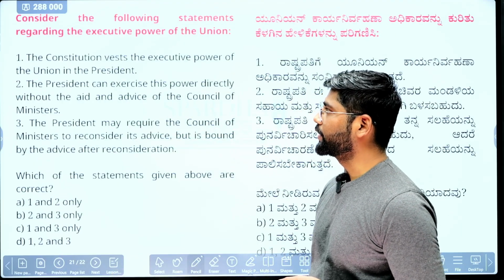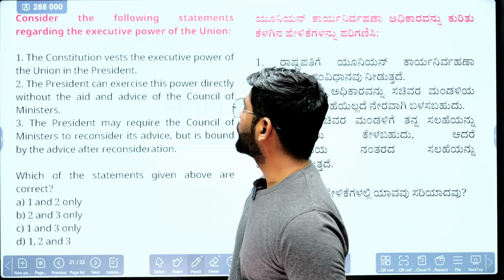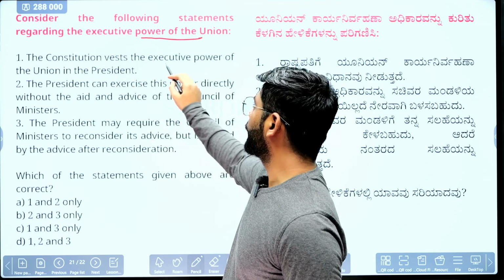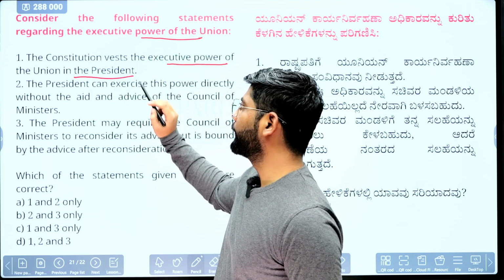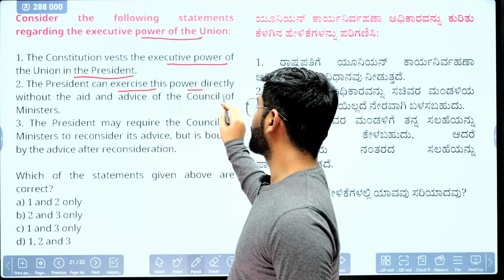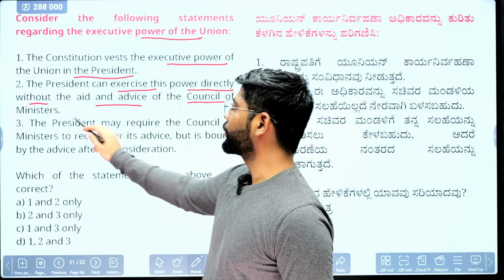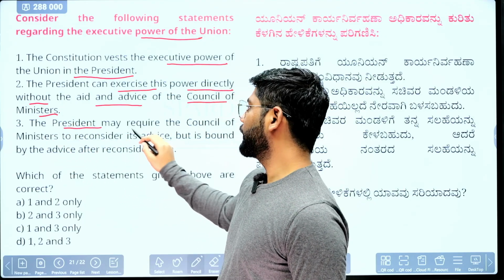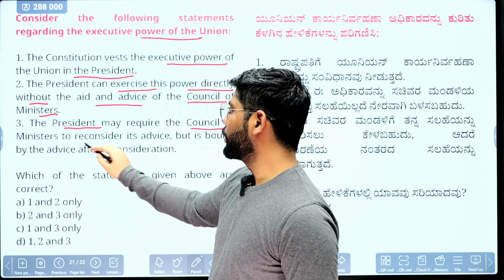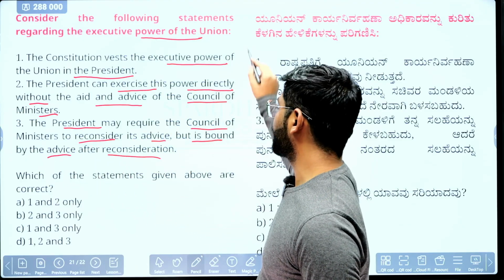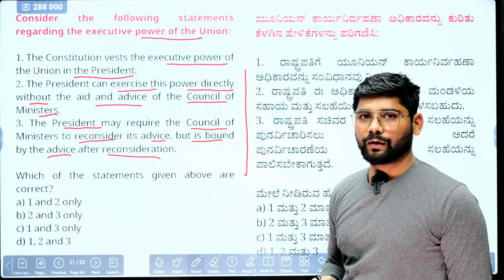This is the last question, I guess. It is about the executive power of the union. First statement says that the Constitution vests the executive power of the union in the president. Second, the president can exercise this power directly without the aid and advice of the council of ministers. Third statement, the president may require the council of ministers to reconsider its advice but is bound by the advice after reconsideration. Okay, I will discuss this briefly.